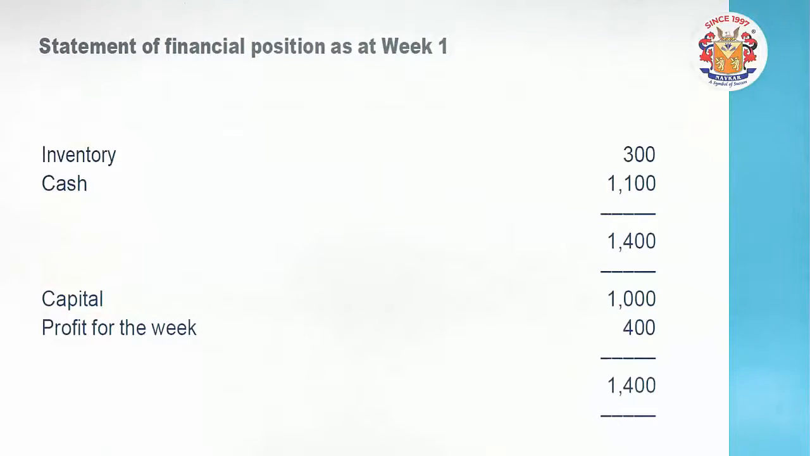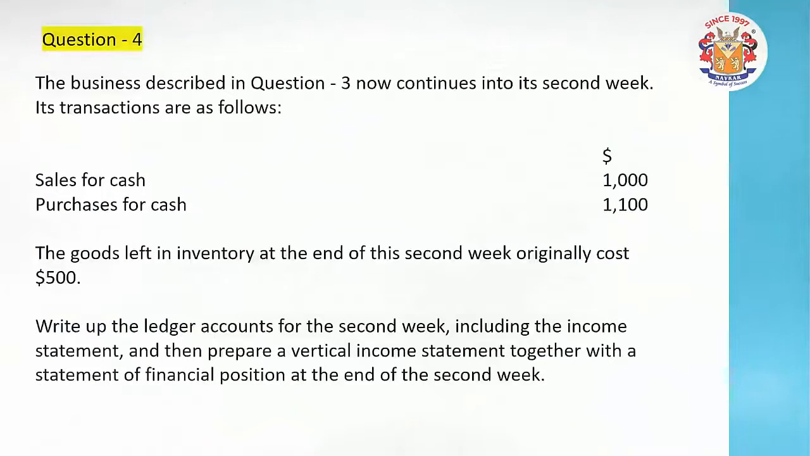In the second week starting, the ledgers of inventory, cash and capital, these three ledgers will have the opening balance brought forward. Take a look here. What is the question that has been asked? Into the second week going on business, the sales and purchases were there, and at the end of this second week this 500 is a closing inventory.